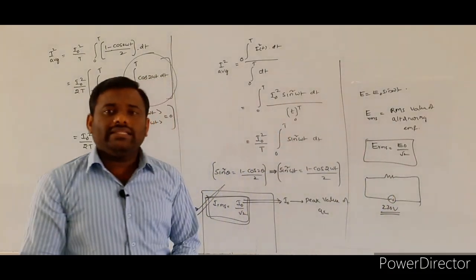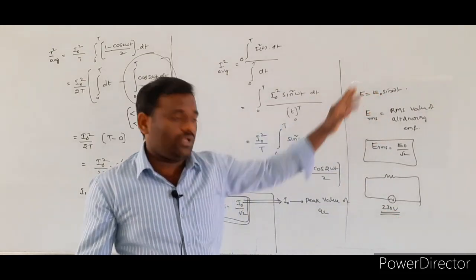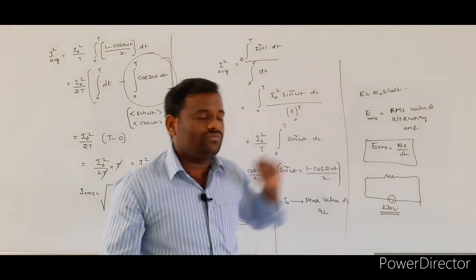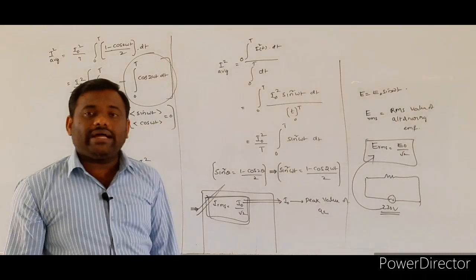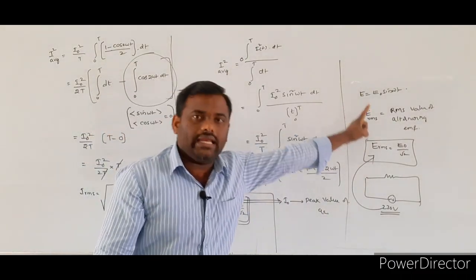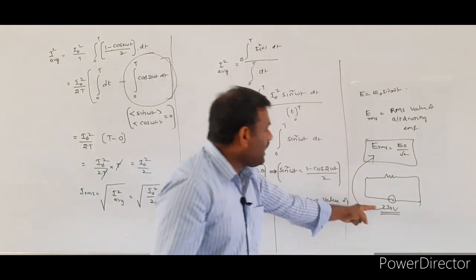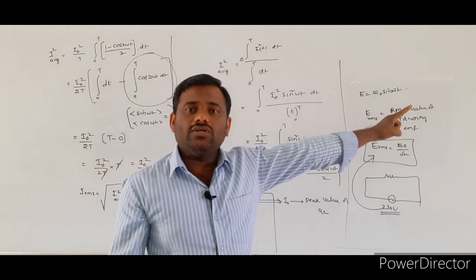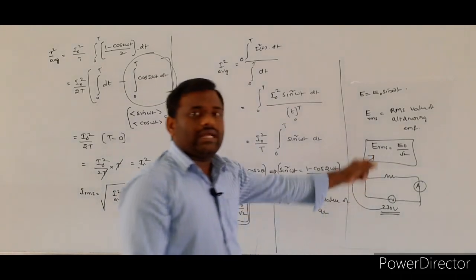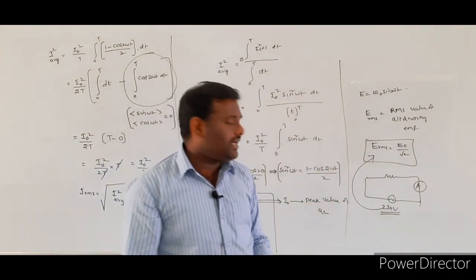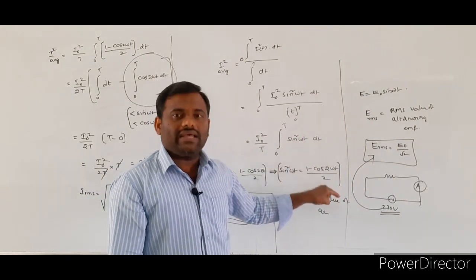In a given numerical, they told that an AC voltage of 230 volt is applied to the given circuit. This 230 volt is nothing but the RMS value of alternating EMF. That means whatever values they specify, those values are nothing but RMS values only. Suppose in the given circuit you connected one ammeter. The purpose of the ammeter is to read the current flowing in the given circuit.